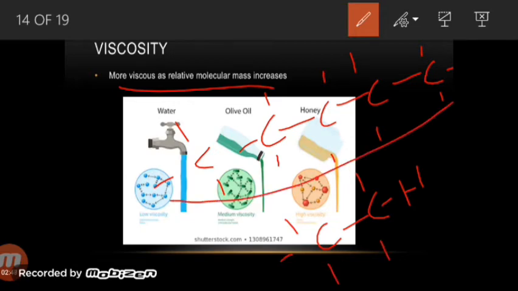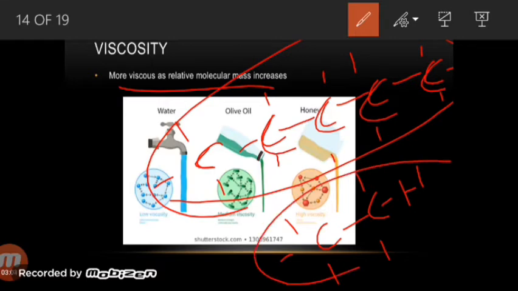As we pour or flow this, what will happen? In this long chain, the carbon atoms will tangle with one another. So as a result, it's very hard to flow and very hard to move. Whereas if we pour this molecule, there are only a few atoms, so the extent of tangling will be less, so it can easily flow.